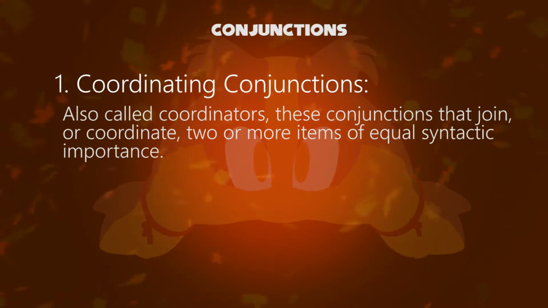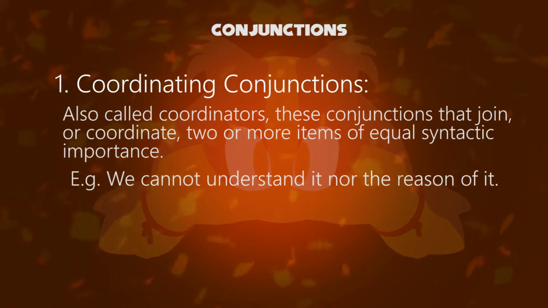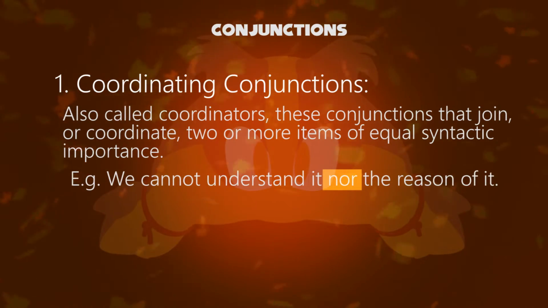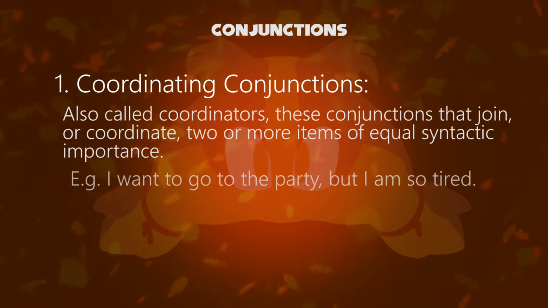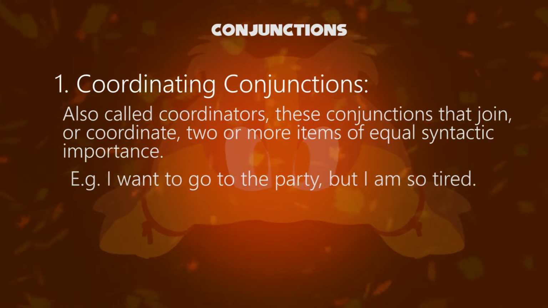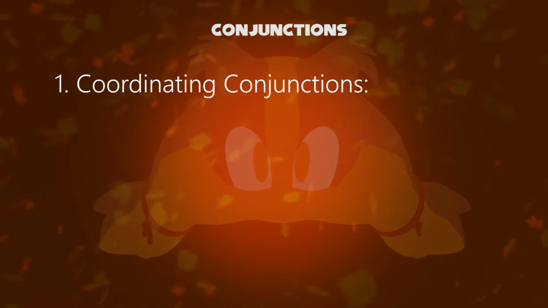For example, let's take any one conjunction, like nor. We cannot understand it, nor the reason of it. Another example, using but: I want to go to the party, but I am so tired. These are called coordinating conjunctions.